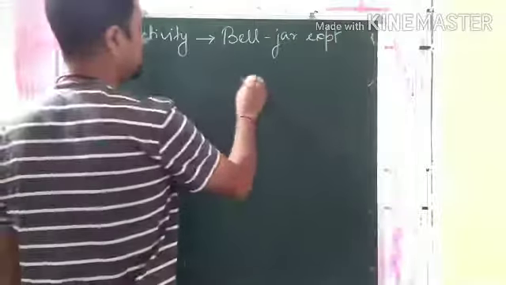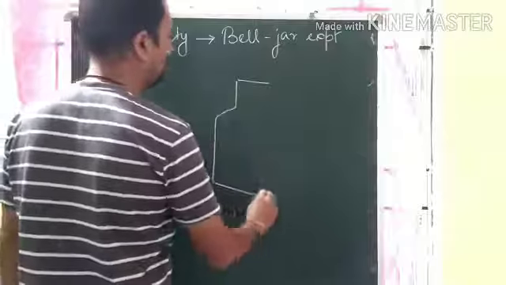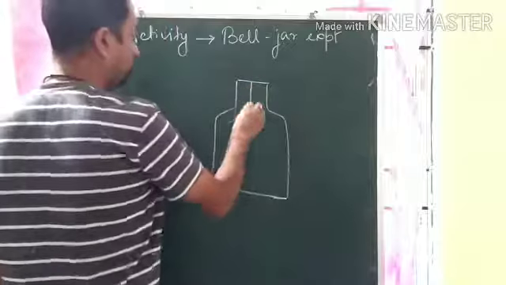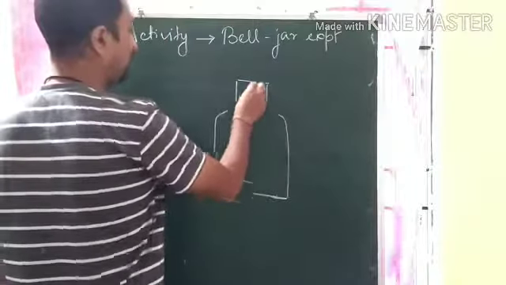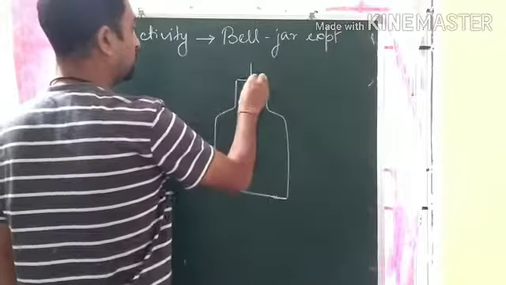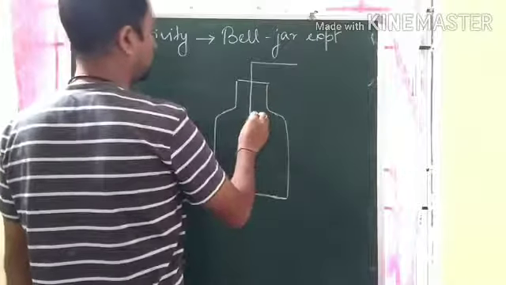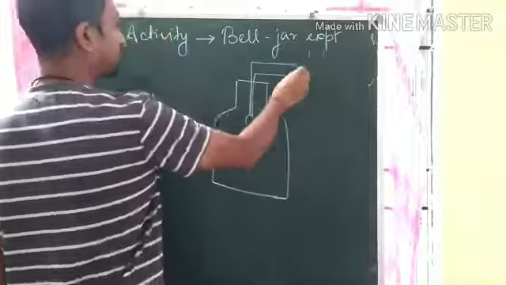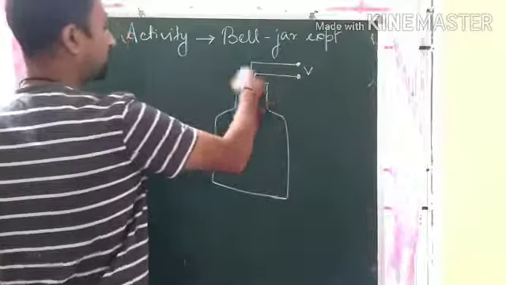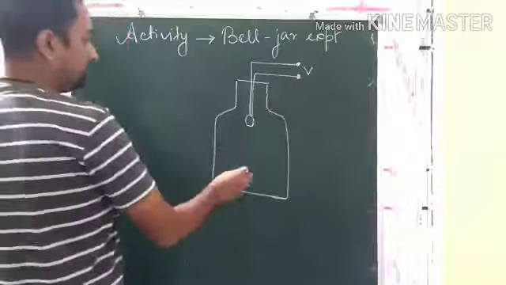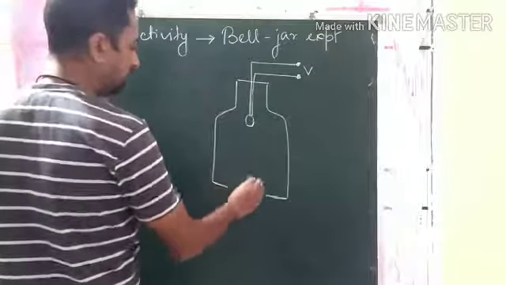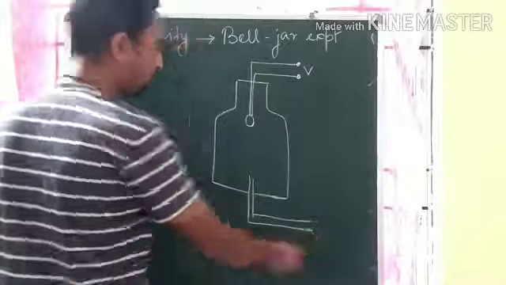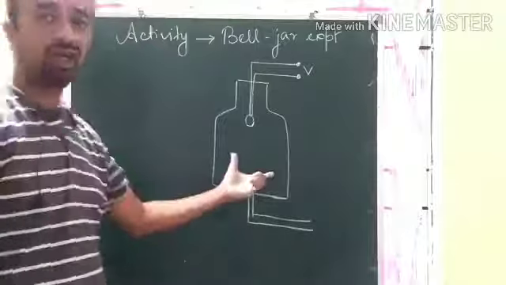There is a jar, and you have a bell which is connected to the circuit. Suppose this is a voltage, a battery. Now here at the bottom there is a vacuum pump. Okay, just a rough diagram I am drawing.